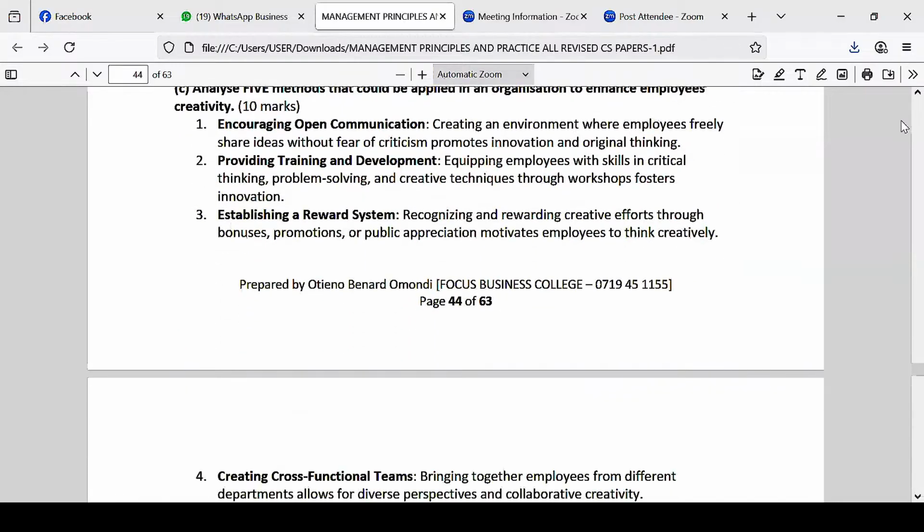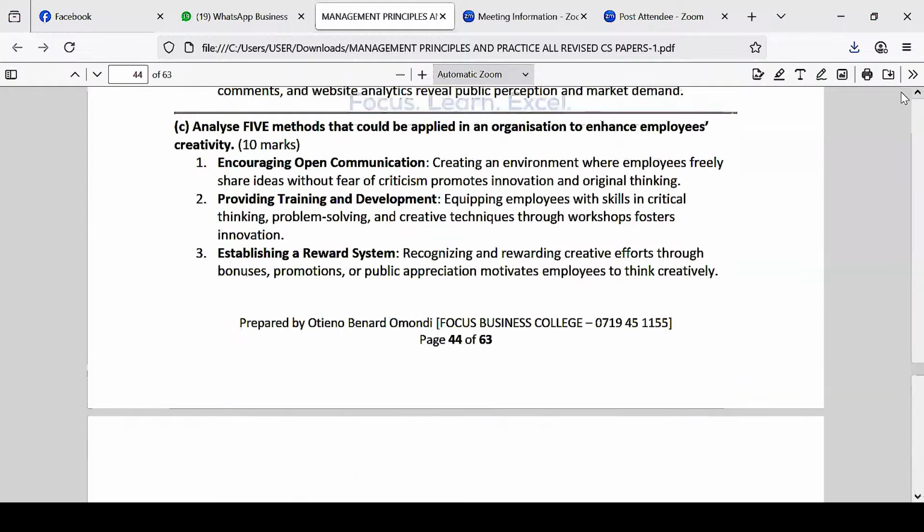Next question is asking, analyze 5 methods that could be applied in innovation to enhance employee creativity. This is another question that has been repeating itself a lot of times. What can we do to improve employee creativity in a company? What are some of the measures you can take to ensure that the employees you have are very creative?